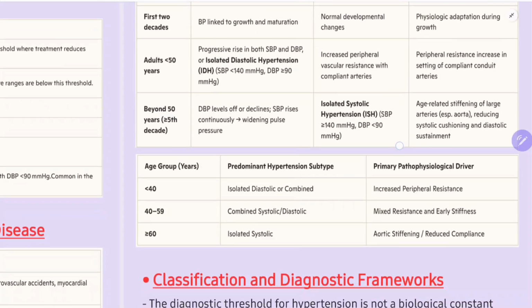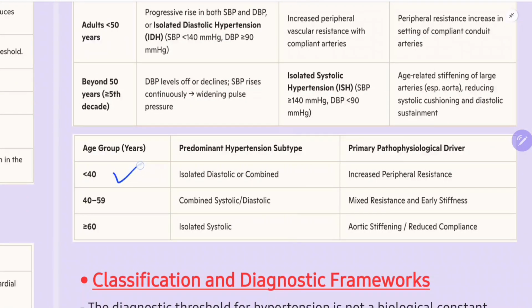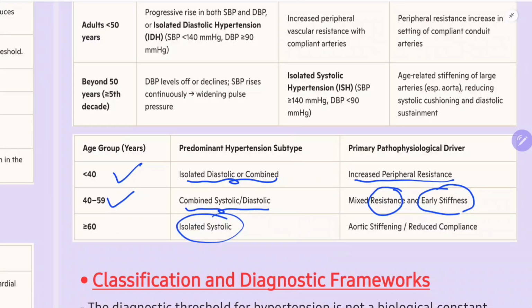Okay, so the khulasa, meaning the conclusion: less than 40 years, you can get isolated diastolic hypertension or combined SBP and DBP because of increased peripheral resistance. Between 40 to 60, you will have combined systolic and diastolic hypertension because of both stiffness of the large arteries and increased peripheral vascular resistance. Whereas in more than 60, you will have isolated systolic hypertension because of aortic stiffening and reduced compliance.